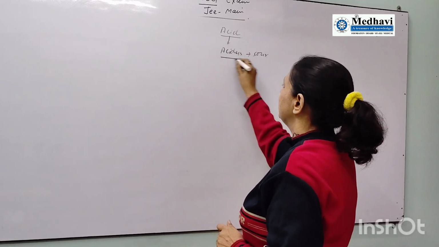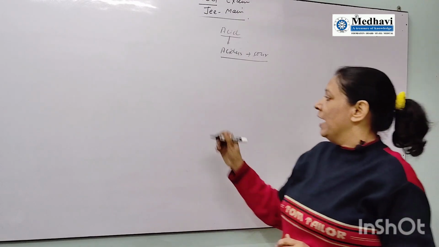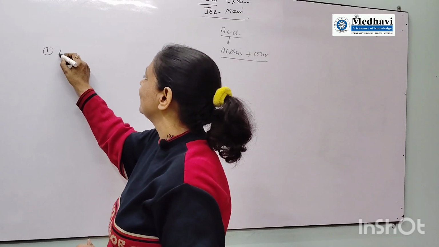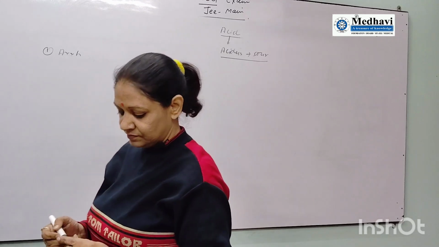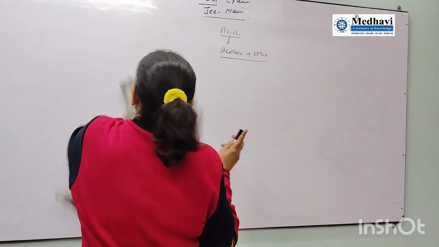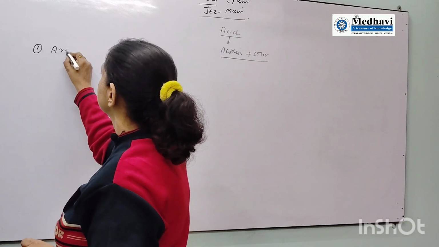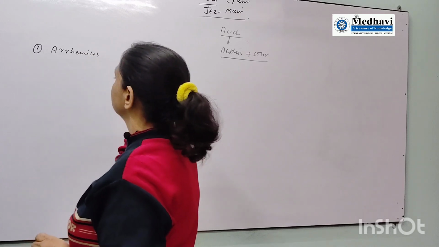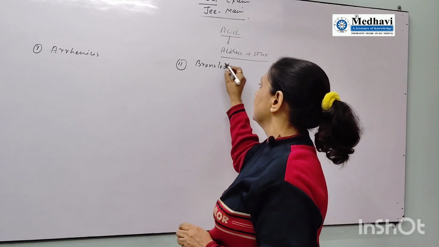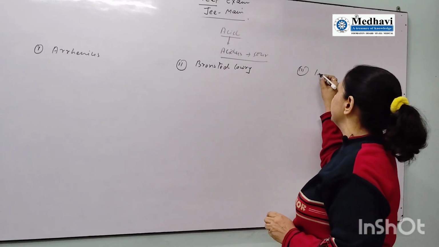I will not explain all this part in detail because I have already given it in my previous video on acid base salt. And here are 3 scientists: one is Arrhenius, second is Bronsted-Lowry, and third is Lewis acid base.